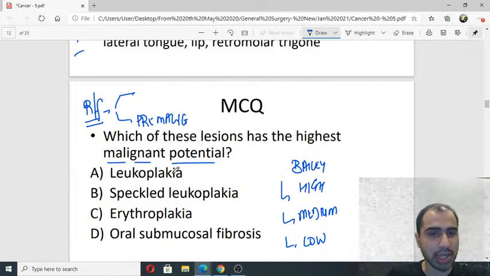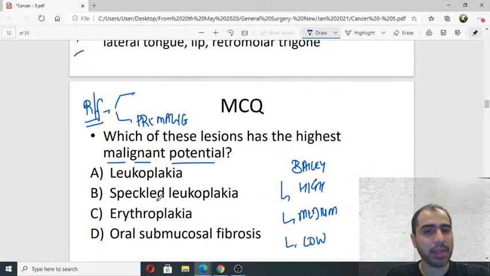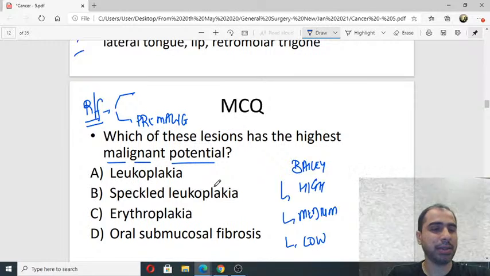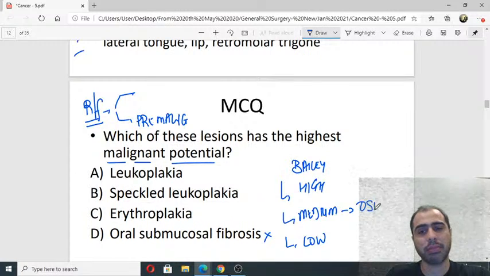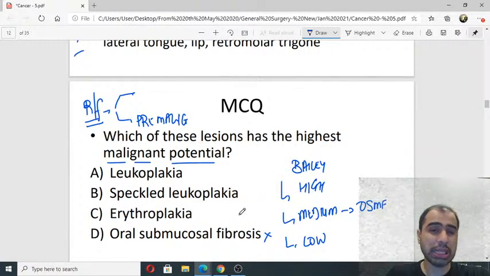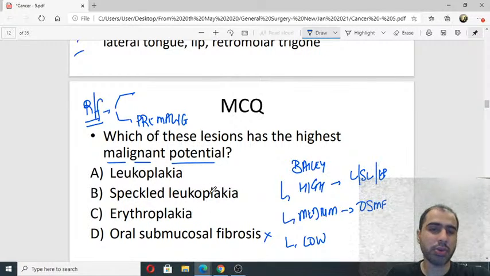So I've gotten some answers as speckled leukoplakia. Is that so? Is it speckled leukoplakia? Or is it erythroplakia? Or is it leukoplakia per se? And we need to know what all of these stand for. And let me tell you, I will make your life easy. Oral submucous fibrosis is counted in medium risk. All these three are counted in high risk. Leukoplakia, speckled leukoplakia, and erythroplakia are all counted in high risk. Which has the highest risk? According to Bailey and Love, the answer is speckled leukoplakia.